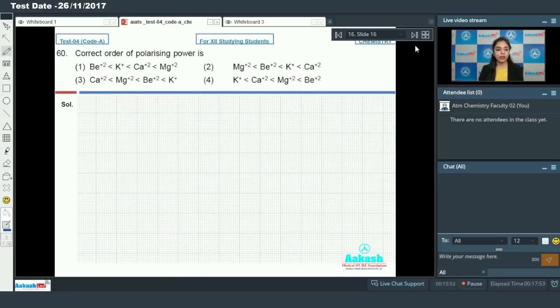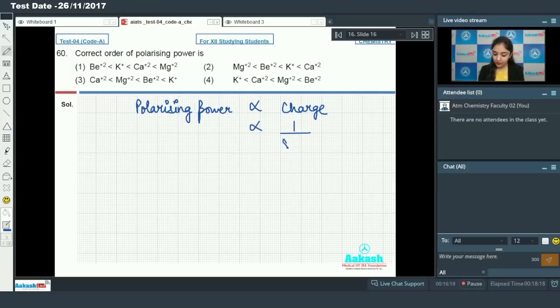So moving on to the next one now, we have question number 60. So which says that the correct order of polarizing power is. So polarizing power depends upon charge and radius of the ion. So polarizing power is directly proportional to charge on the ion and inversely proportional to the size.